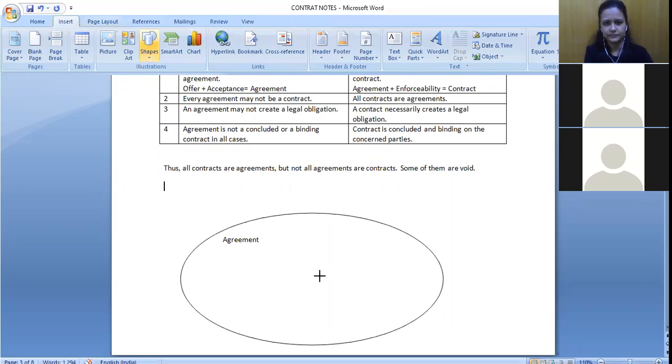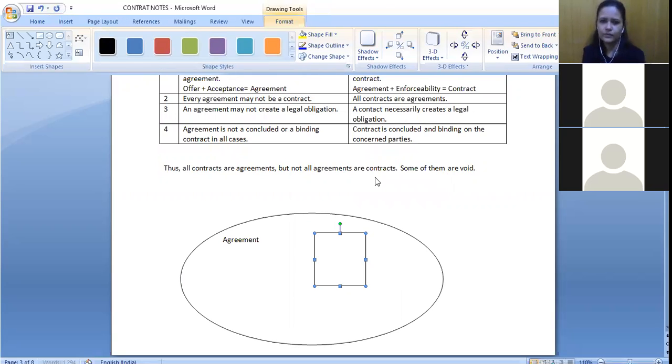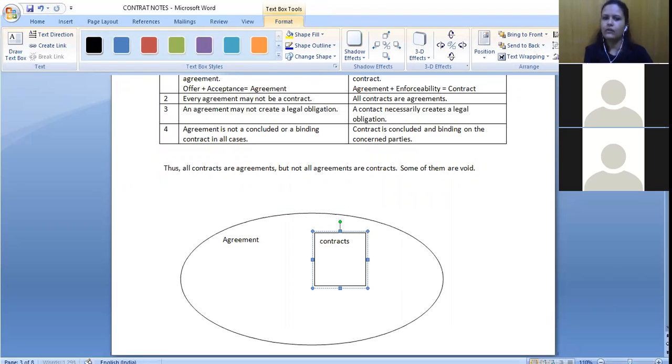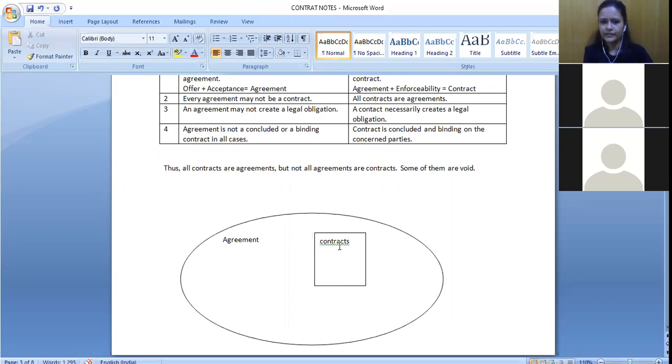Agreement is like a broader term. Under this, there are contracts. Now what happens? All contracts are agreements, right? Because this entire contract thing is coming under agreement. So all contracts are agreements, but all agreements are not contracts. This outer part would be void. Any promise that we are making there, we cannot approach the court. So agreement is a broader term, and contract is only a part of agreements. You should remember that all agreements may not be contracts, but all contracts are agreements.